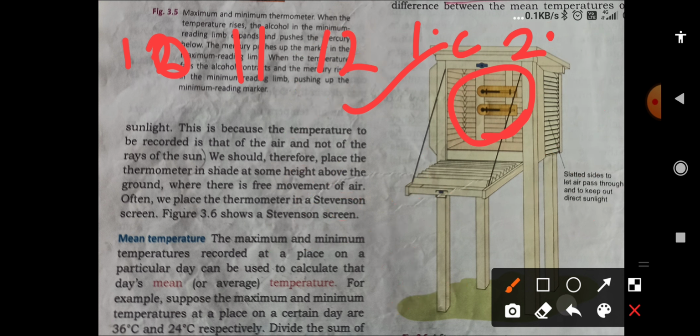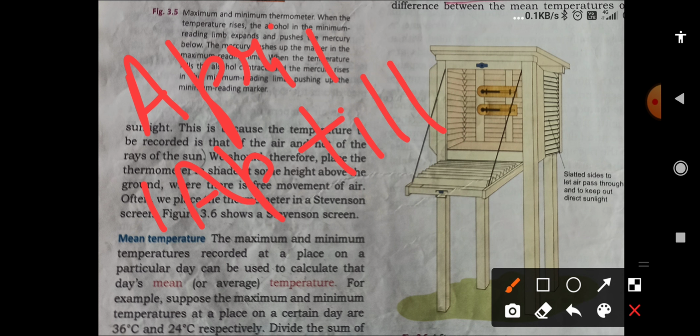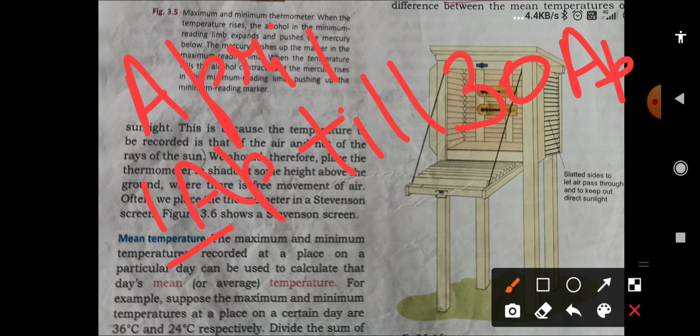Okay, next is how can we measure the mean monthly temperature. Monthly means, you can say, January. We have to add the daily mean temperature for the whole month. If the month given is April, we have to take the temperature from 1st April till 30th April.